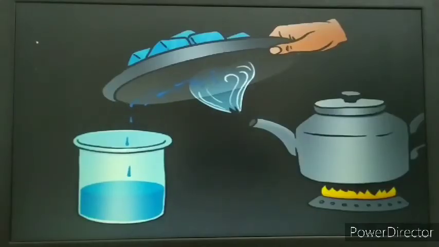Condensation will start taking place, and when it starts condensing, what will happen? The vapors will start converting into droplets of water. So these droplets of water, you can collect in a container, and this water is the pure water. This is the distilled water. So this method of distillation can be done at home as well.